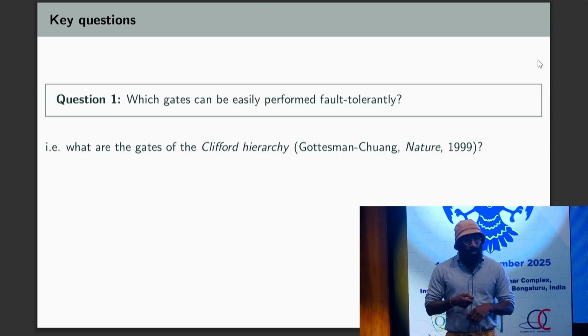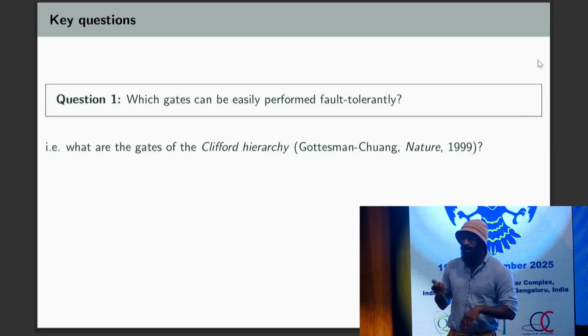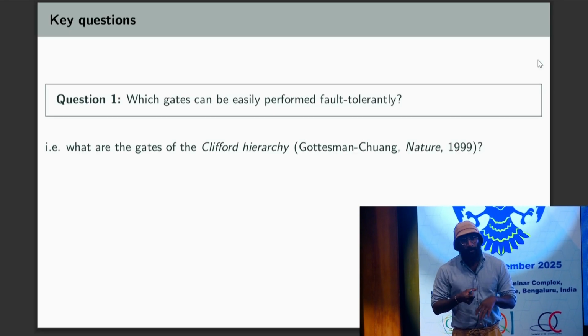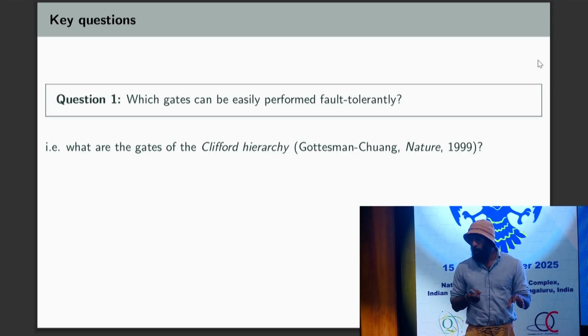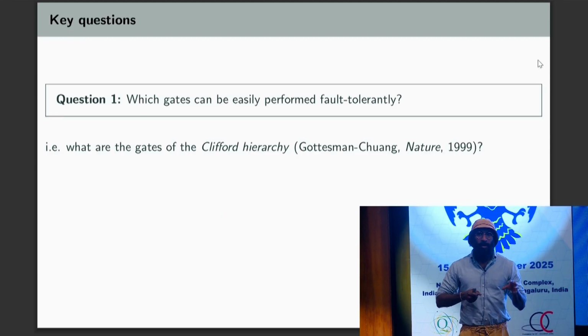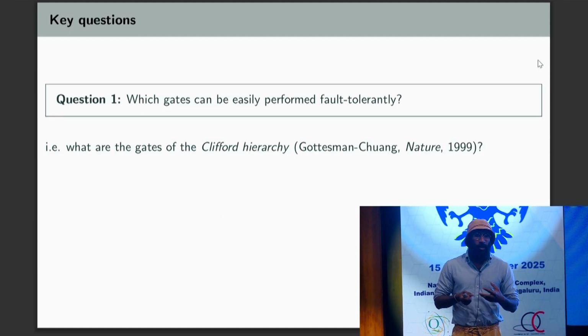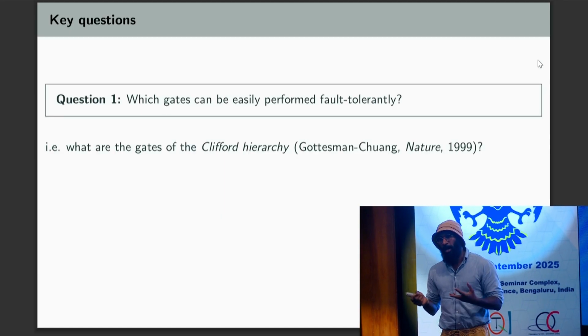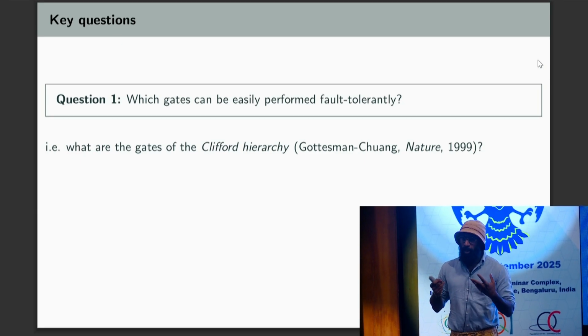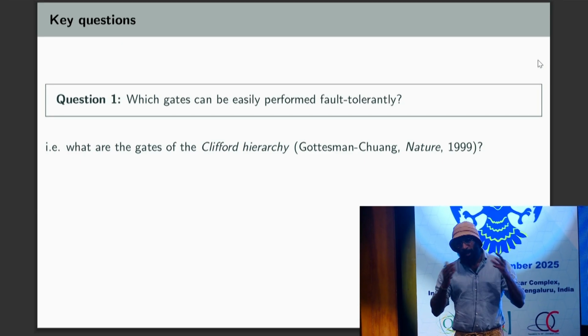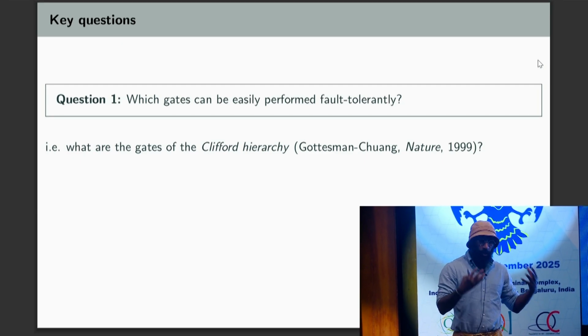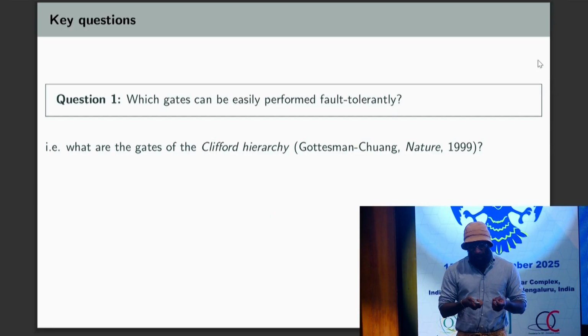It was first invented by Gottesman and Chuang in '99. At that point, stabilizer codes had been invented, error correction had been invented, but people were still working out the details of fault tolerance. So the now standard technique of using gate teleportation and magic states, Shor constructed the first example, but to turn it into a real scheme, that was this paper here.